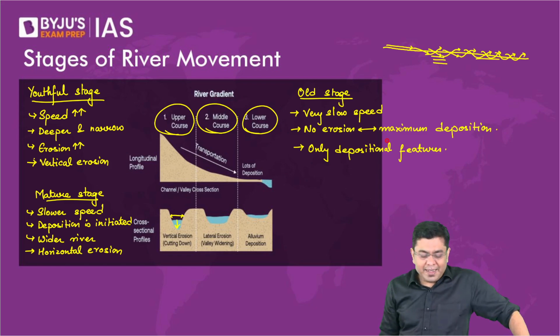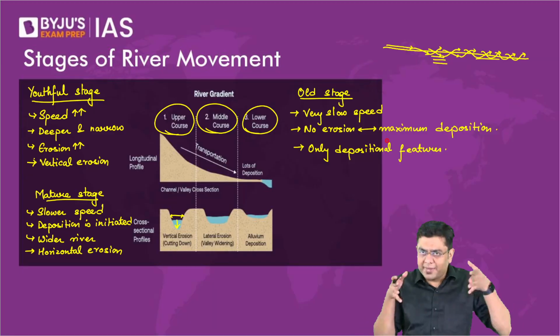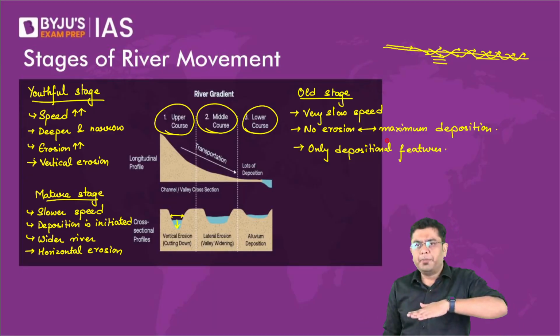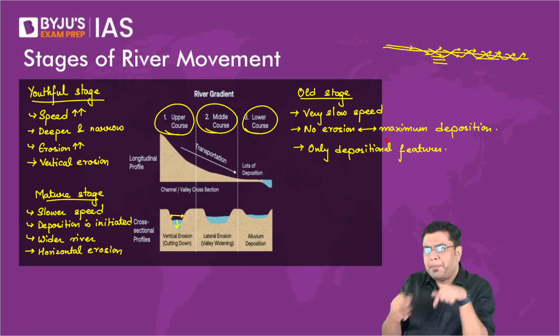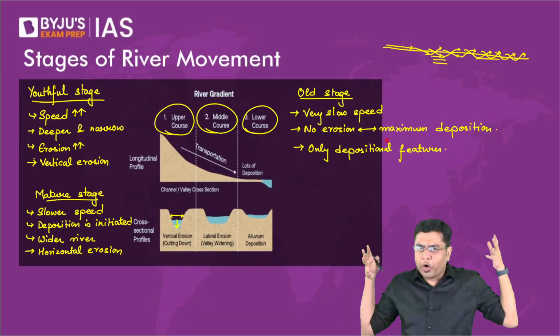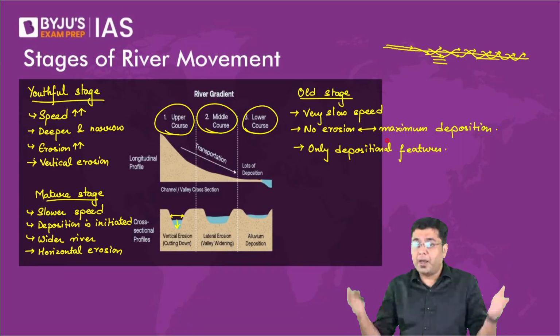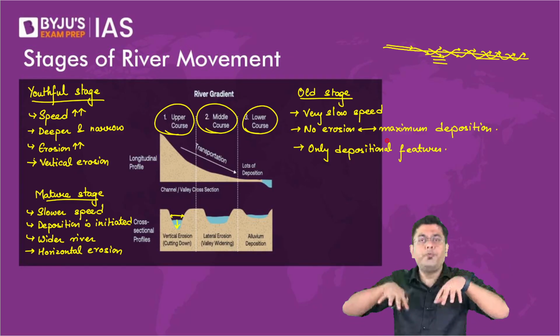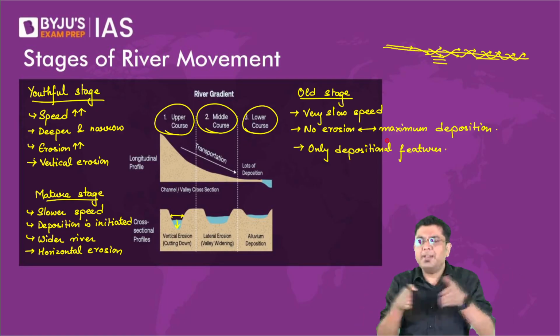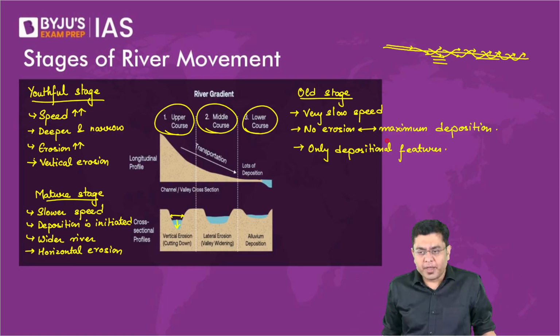Then widening happens because, as the speed continues, because there is some slope in the mature stage, the speed continues, but then the deepening doesn't happen. So all that water which is brought about, the large amount of water, the huge amount of water, it will in a way try to flow, try to accommodate itself, and that is why you have the widening of the river channel. Okay, right?